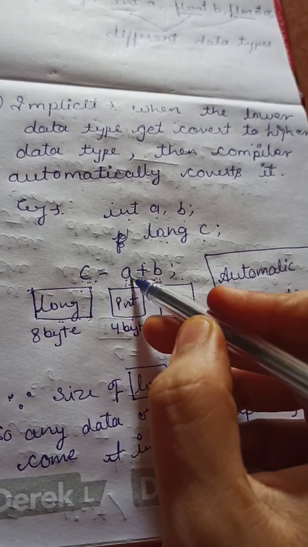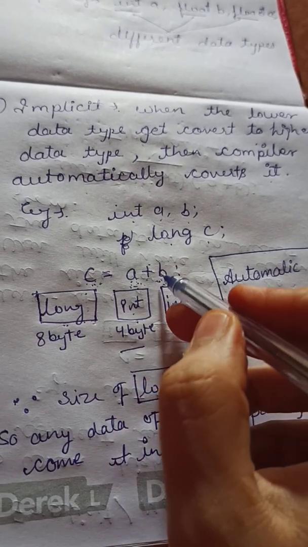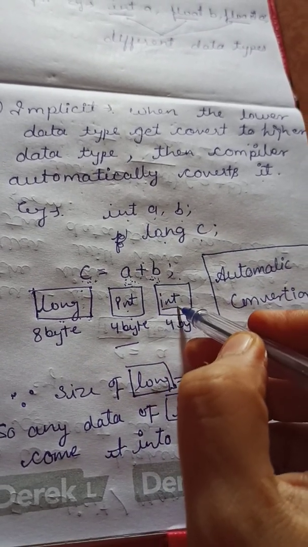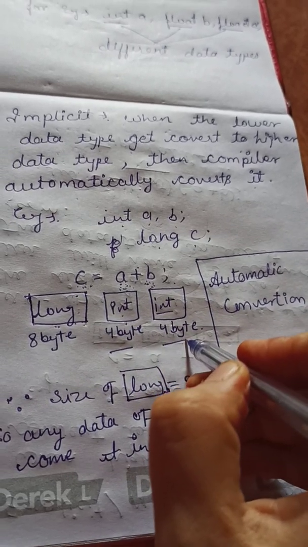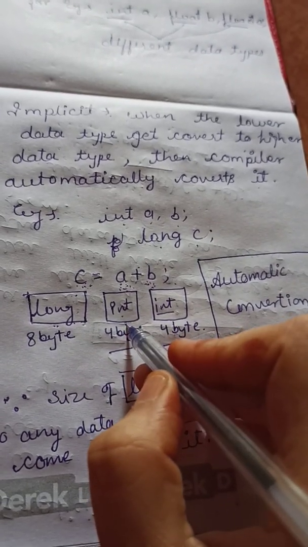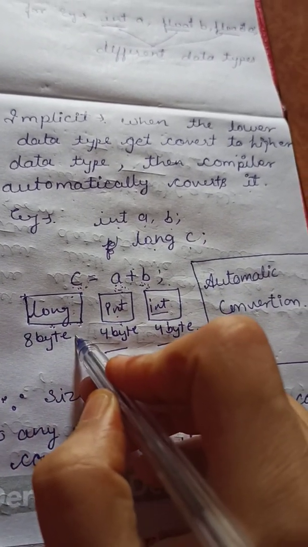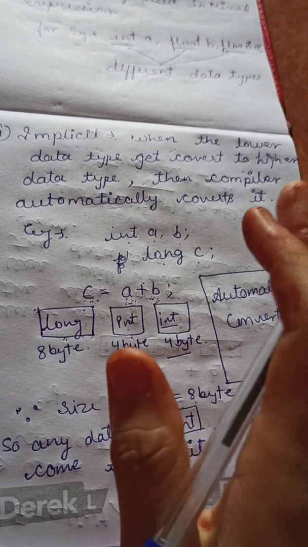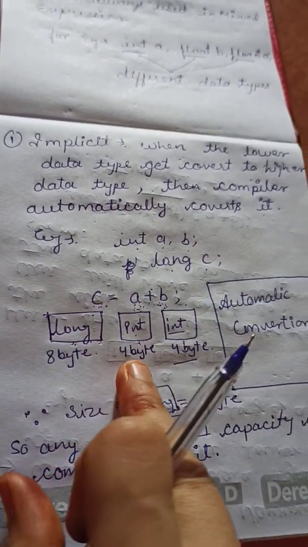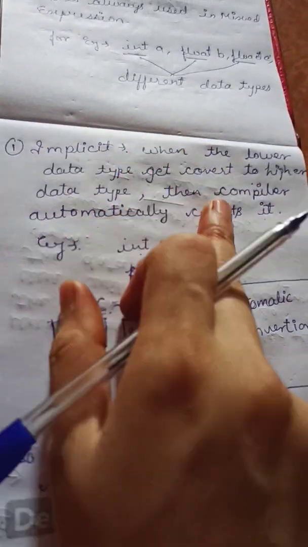See, this A is of integer type, and the size of int is what? 4 byte. And this B is also of integer type, and here also the size of int is 4 byte. So this int data can easily get stored into the long one. So no need to convert here, because this task will be done by the compiler itself. That's why this kind of conversion is called the implicit or automatic type conversion.